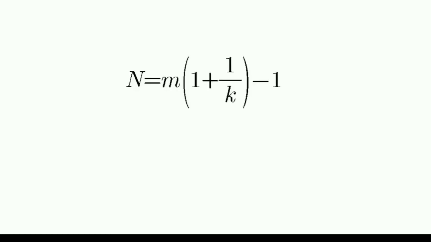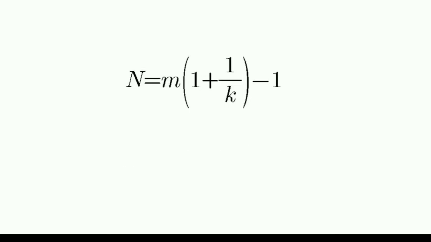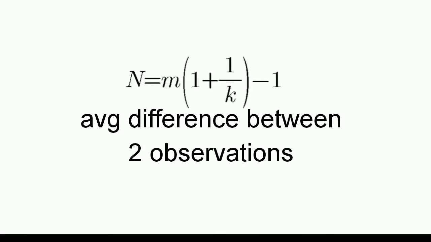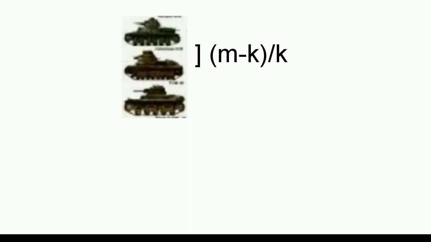Use this identity. Here M is the maximum observed serial number and K is the number of tanks captured. In this case M equals 60 and K equals 4, and hence we get the estimation of 74. This method is called the minimum variance unbiased estimator, which basically estimates the average difference between two successive observations, which is this. This means that if you capture 3 tanks, successive number of tanks will have this difference.